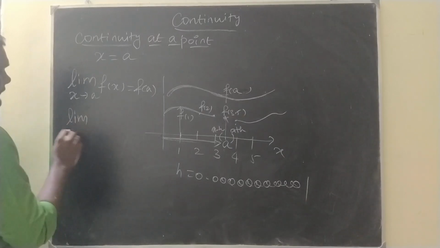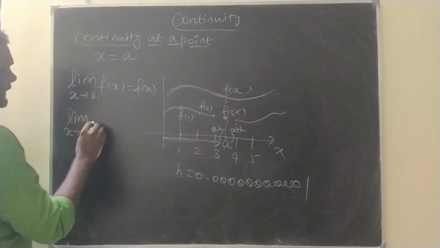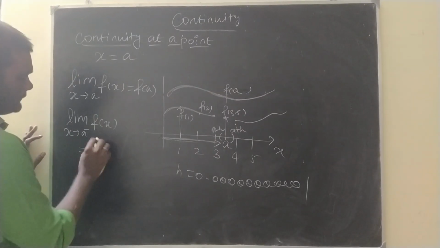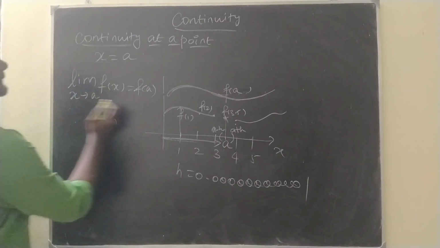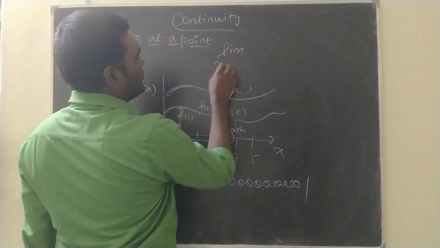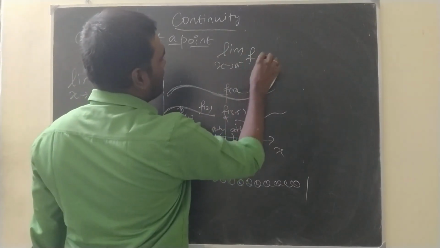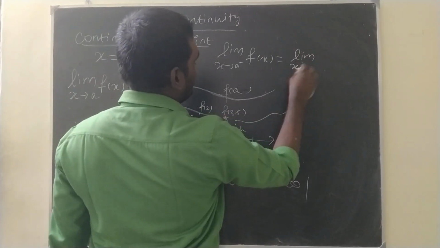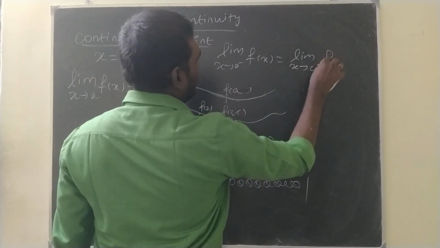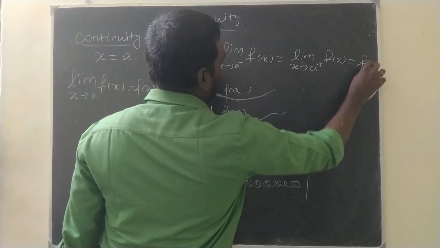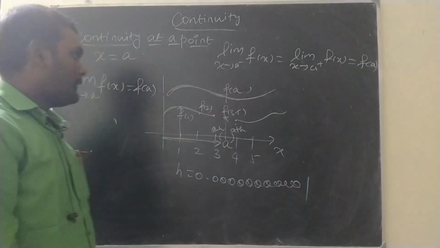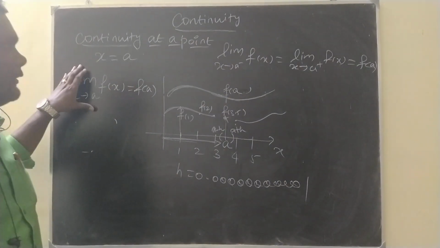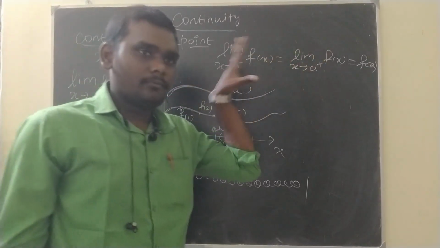Limit x tends to A minus f of x should be equal to limit x tends to A plus f of x, which is equal to f of A. What is f of A? This one, limit x tends to A, f of x. This alone has been split into two.